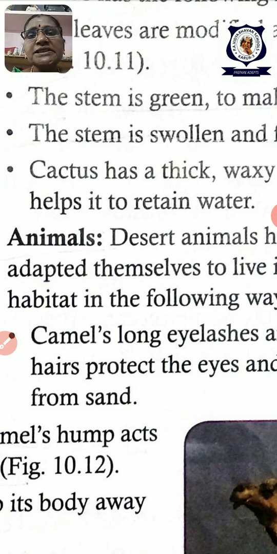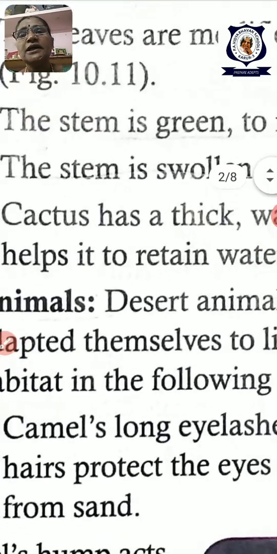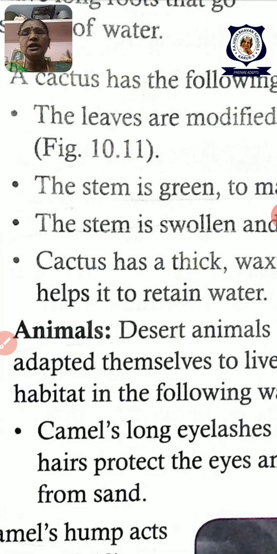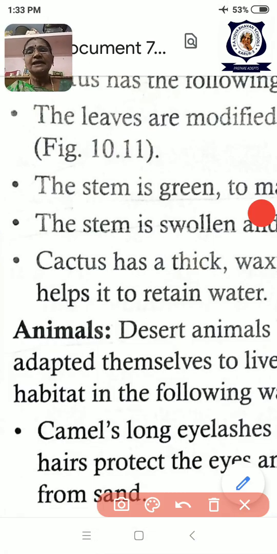So water won't escape from the outer surface of the stem because of the waxy coating. These adaptations are important for the cactus to live in the desert.